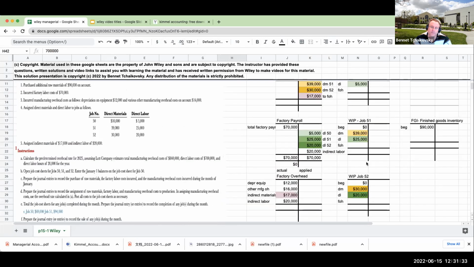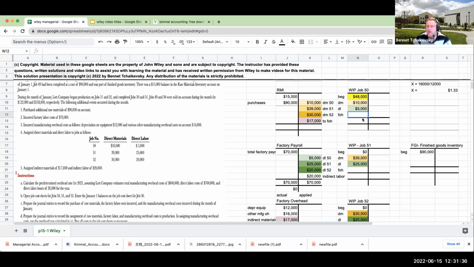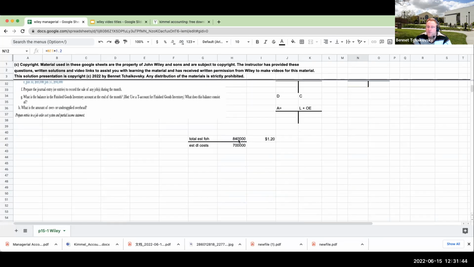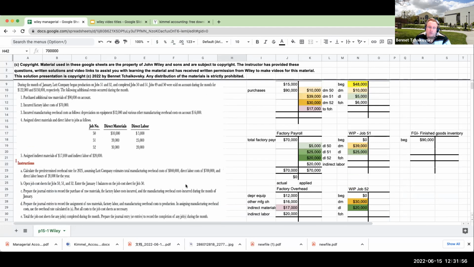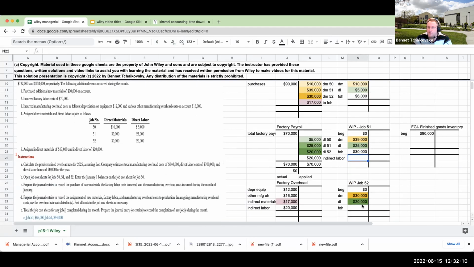So over here, when I'm applying factory overhead, I'm going to take 5,000 and multiply that by 1.2. That 1.2 again is my estimated factory overhead rate. These are both in dollars. I don't really care about the direct labor hours for this particular one. What I'm more interested in is the overhead costs and then the direct labor costs. So over here, I'm basically saying 5,000 times 1.2. This is going to be 25,000 times 1.2. And this is going to be 20,000 times 1.2.